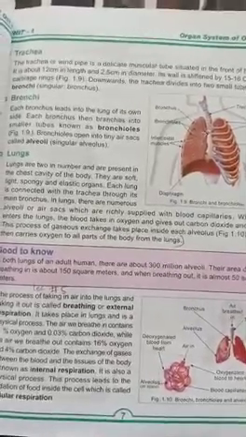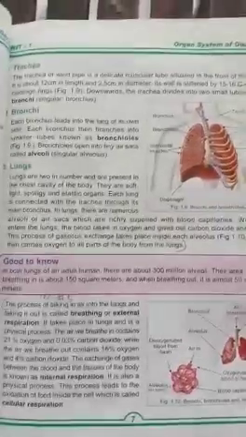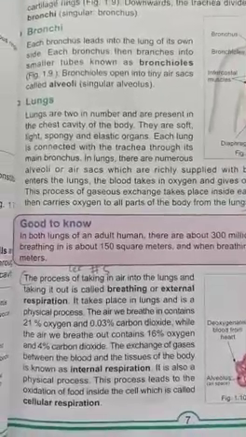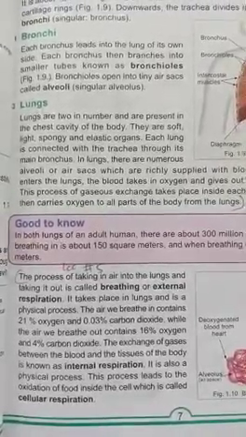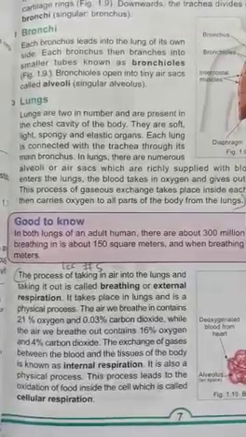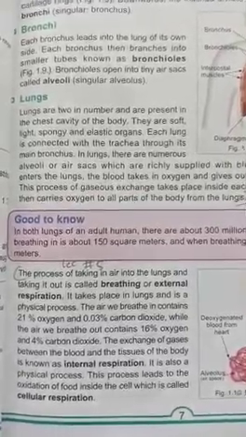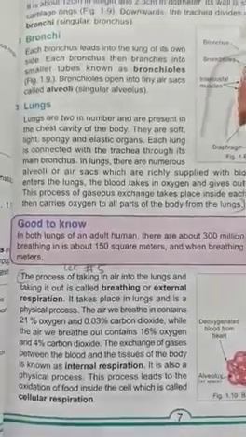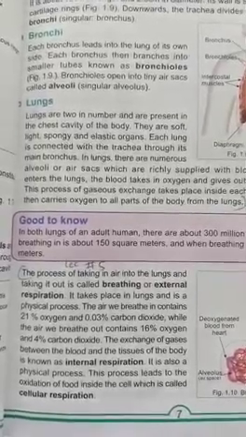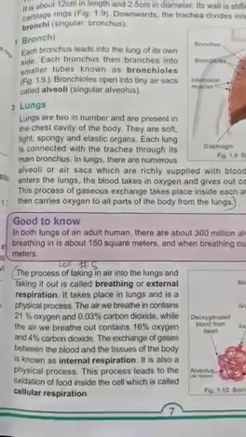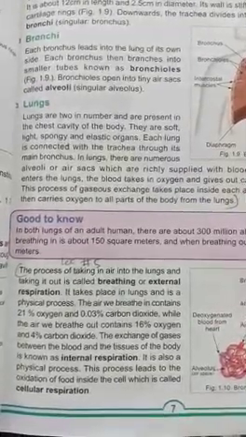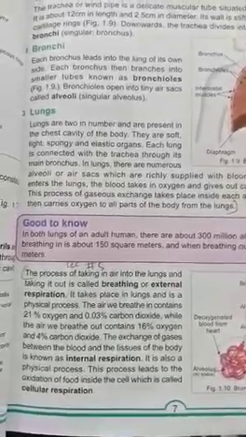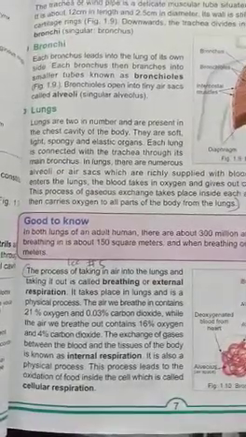In the last video, we have done the reading of page number 7, the paragraph on lungs. And today we are going to start our reading from the process of taking in air into the lungs and taking it out, which is called breathing or external respiration. It takes place in the lungs and is a physical process. The air we breathe in contains 21% oxygen and 0.03% carbon dioxide, while the air we breathe out contains 16% oxygen and 4% carbon dioxide. The exchange of gases between the blood and the tissue of the body is known as internal respiration. It is also a physical process. This process leads to the oxidation of food inside the cell, which is called cellular respiration.